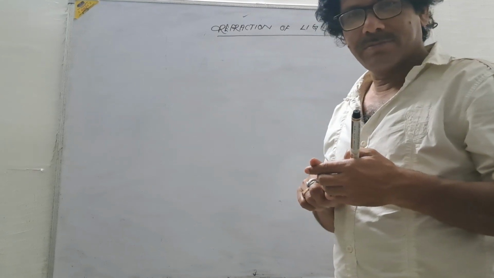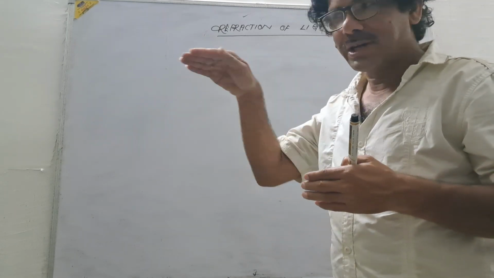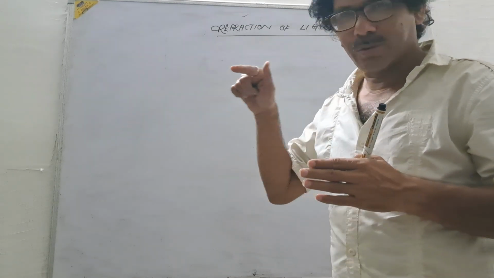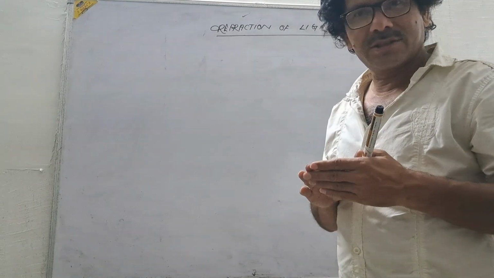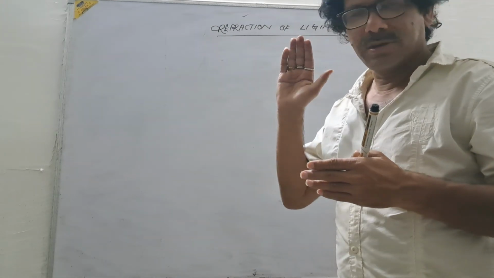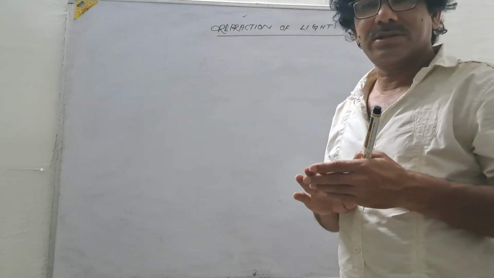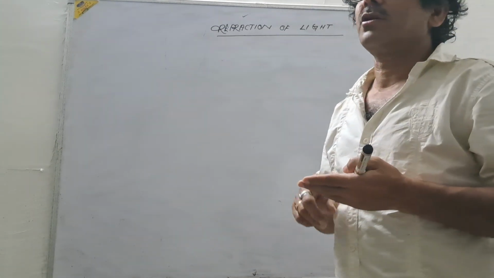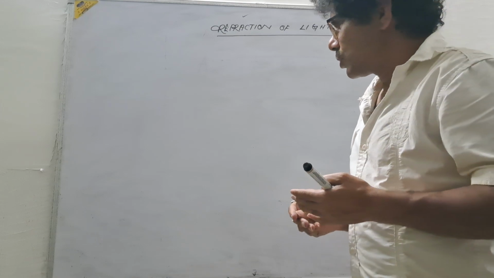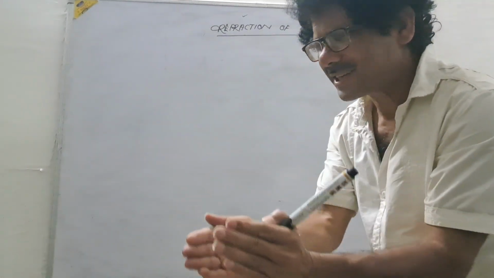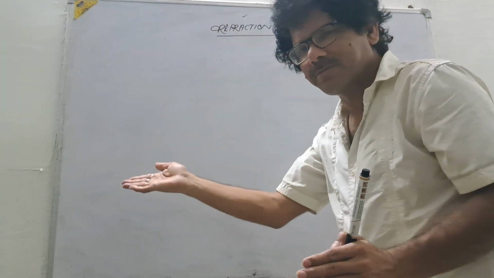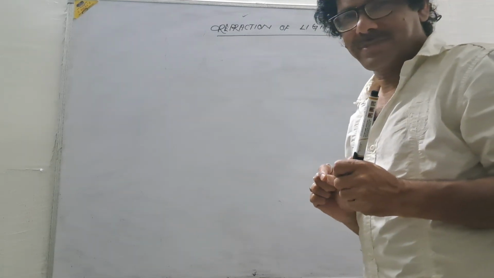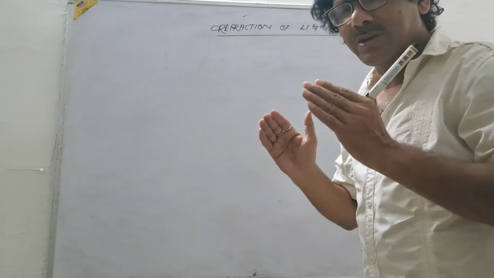Air is a transparent medium because through air light can pass. Water is a transparent medium because through water light can pass. Glass is a transparent medium because light can pass through glass. The medium through which light can pass easily is called a transparent medium. So, when light travels from one transparent medium to another transparent medium, its direction changes. This phenomenon or property of light is called refraction of light.